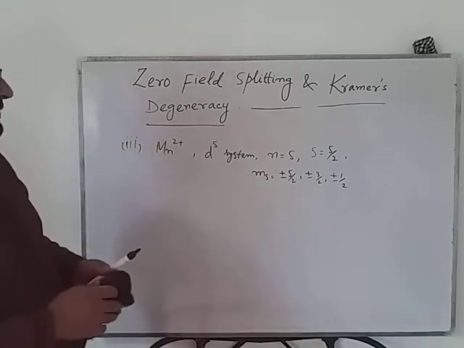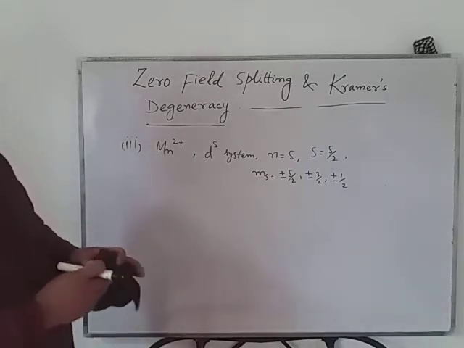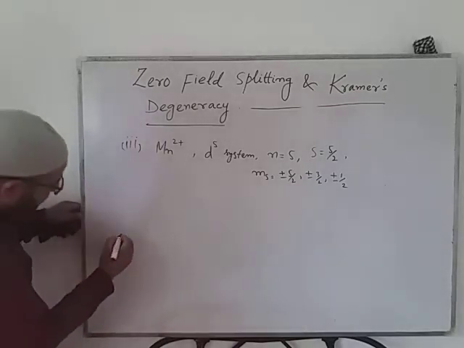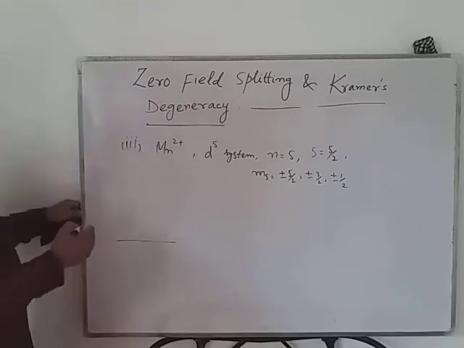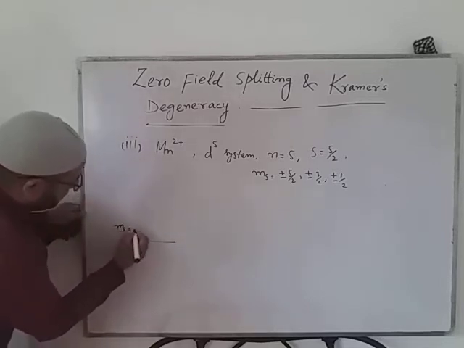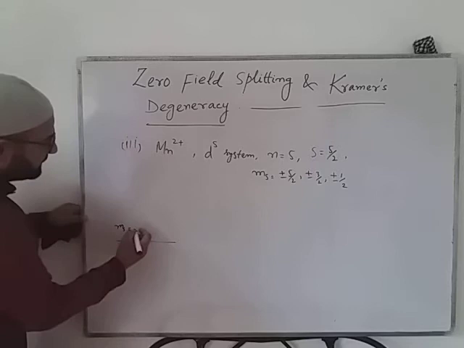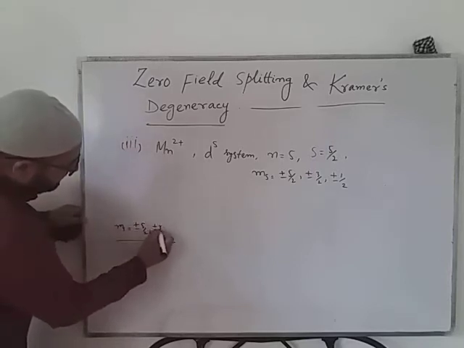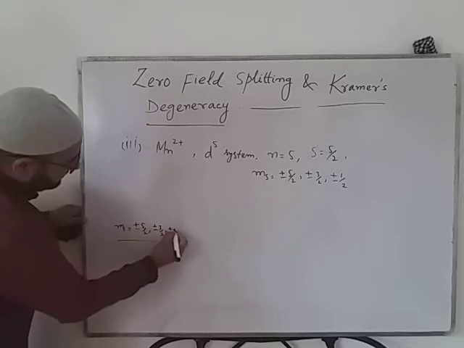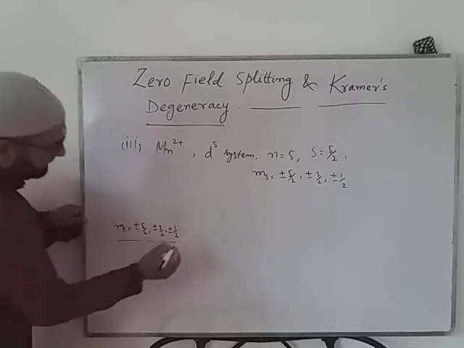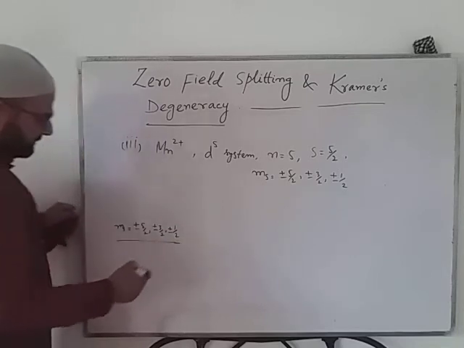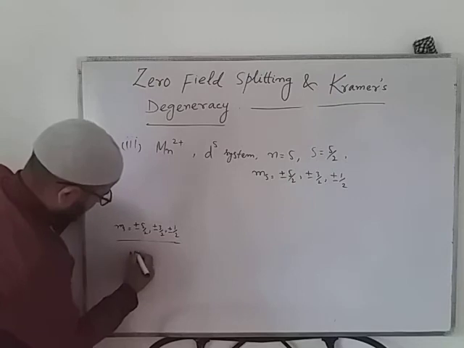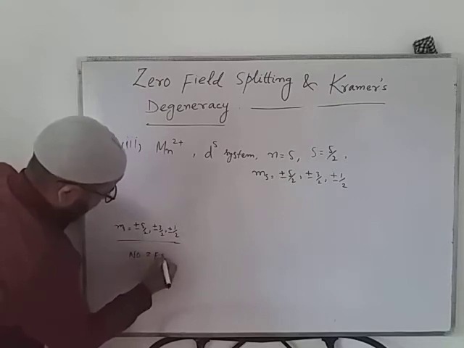Here, what will happen in this type of system? Firstly, all the states will be degenerate. When we have an isolated metal ion, ms will be plus minus 5 by 2, plus minus 3 by 2, and plus minus 1 by 2. All 6 spin states will be degenerate when there is no zero field splitting.